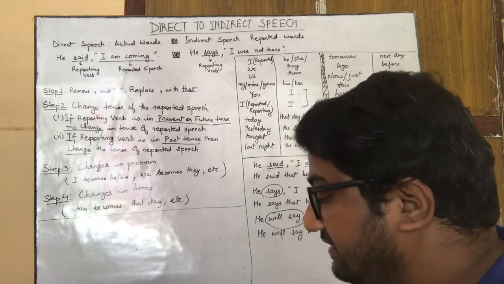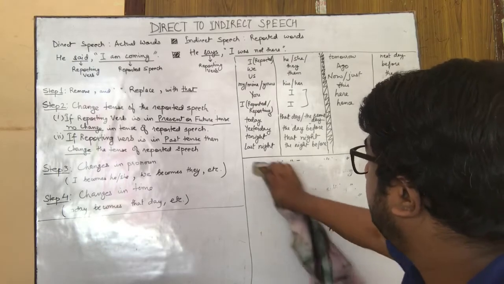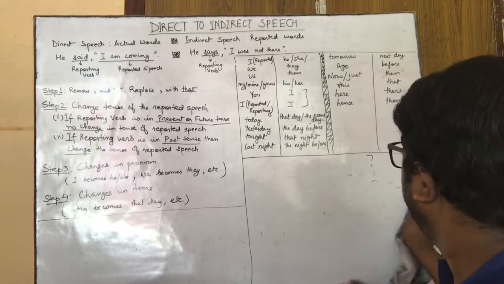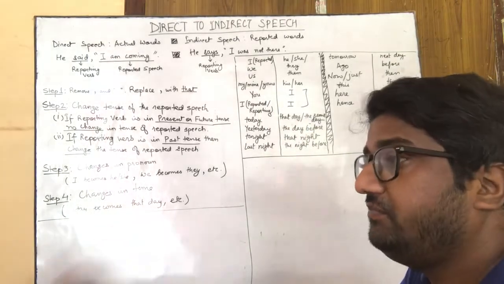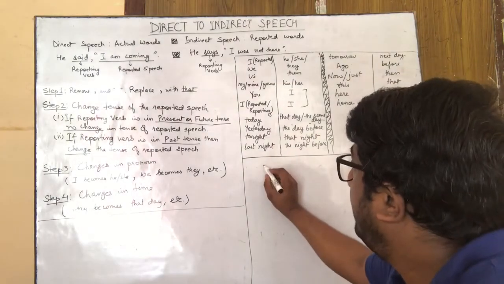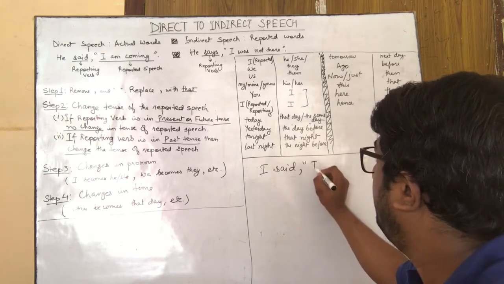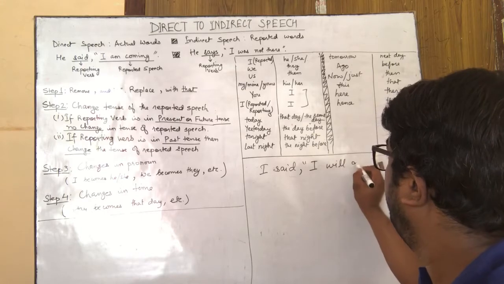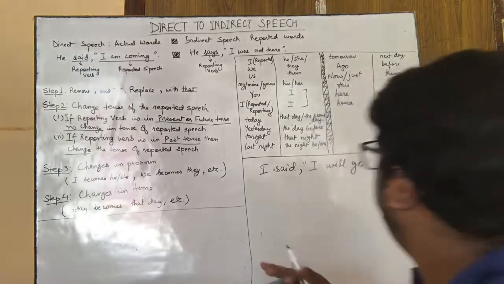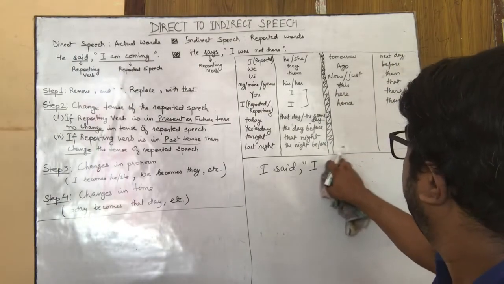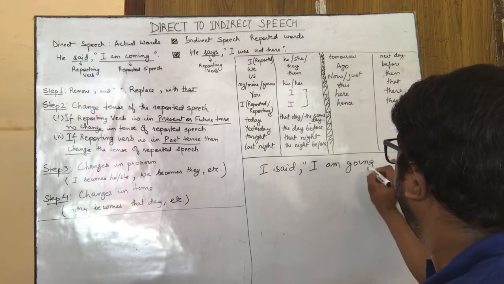Now we'll see, as I said earlier, some cases where the pronoun I will remain the same, as it is, I. That happens when I is being used in the reported speech and in the reporting speech as well, both. For example, I said, I am going, right?